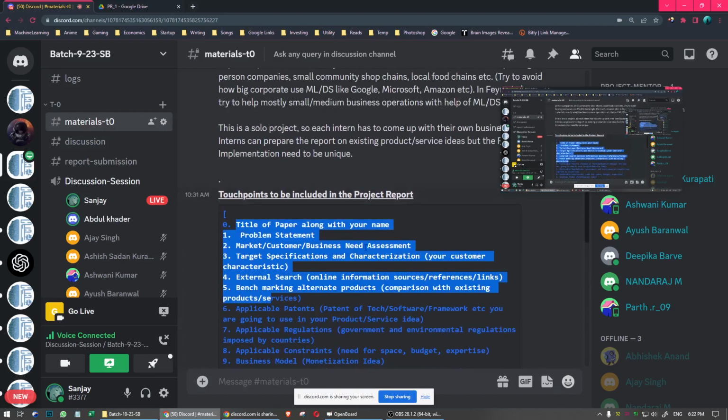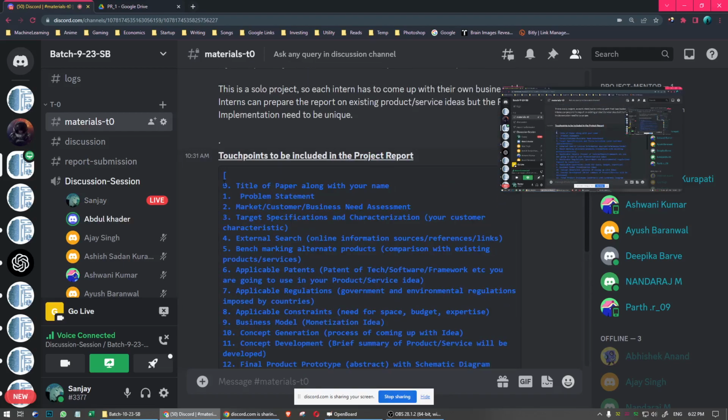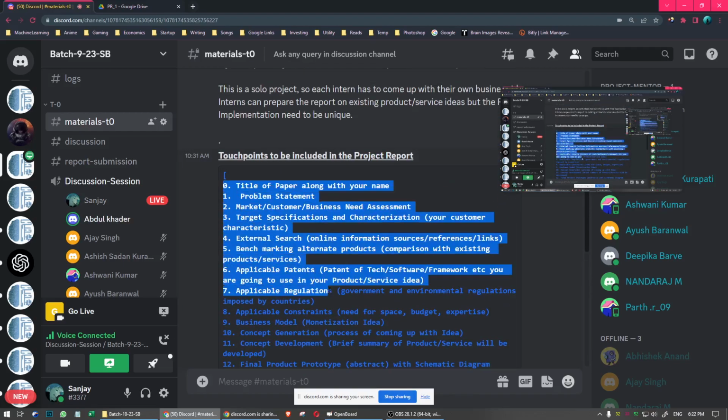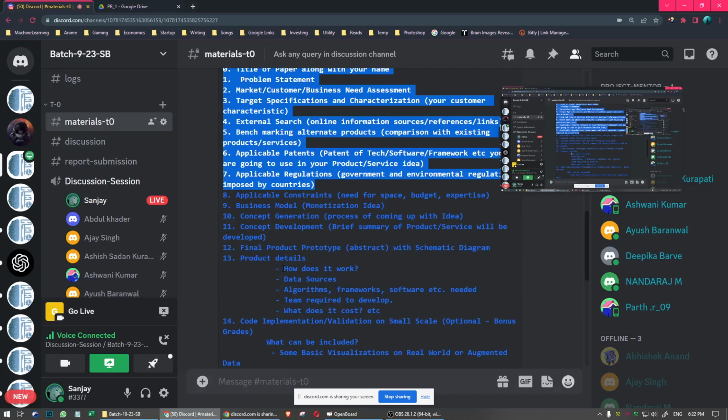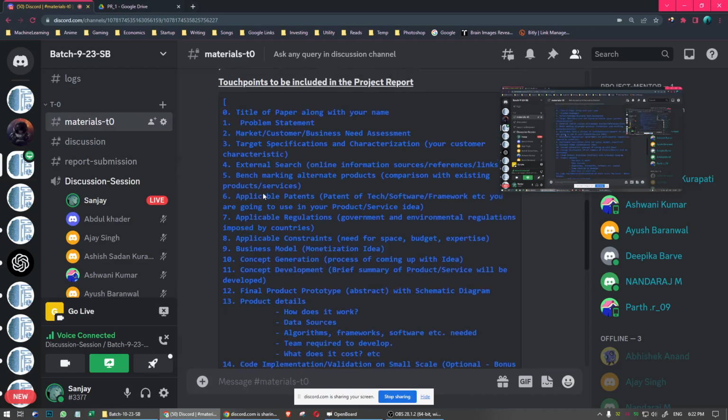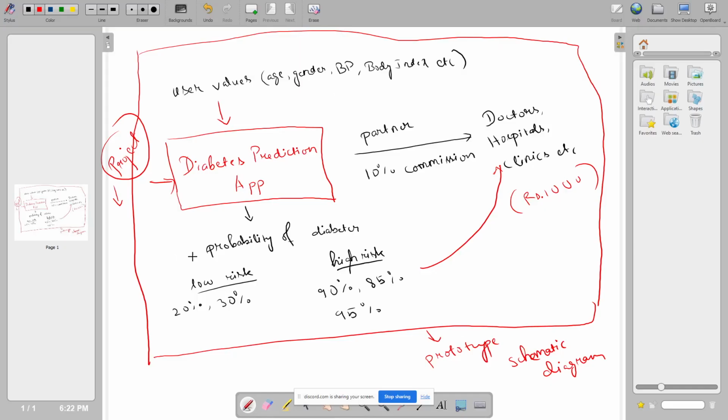Do you want to work on a kind of data set also? No, it will depend on the idea. Whatever your idea is, it will depend on that. Let's say your idea is a diabetes prediction app, and then you prepare the report and all. And regarding the coding part, you can work on the diabetes prediction project, and for that you have to work with diabetes data sets. Are you getting my point?